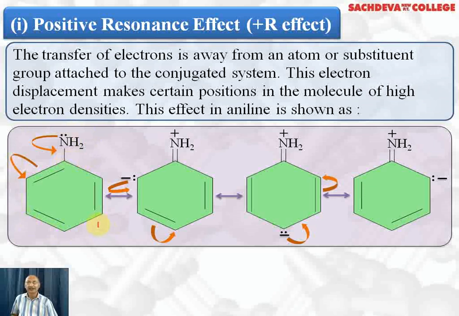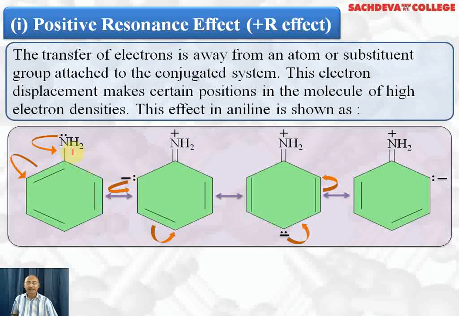Now these resonating structures, or these types of resonating structures, are shown by all the groups which are electron releasing. How do we decide that these groups are electron releasing? If they have a lone pair of electrons, they are electron releasing. Or if they are alkyl groups, they are electron releasing.